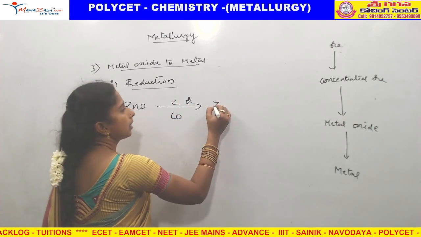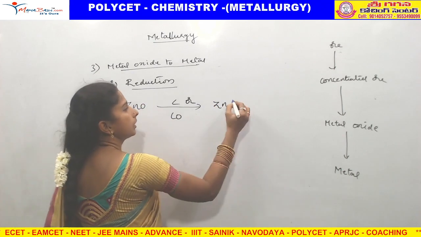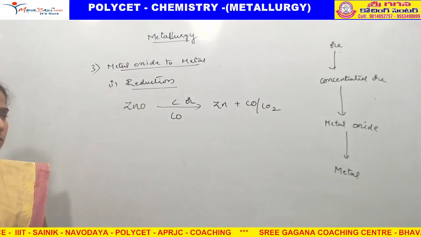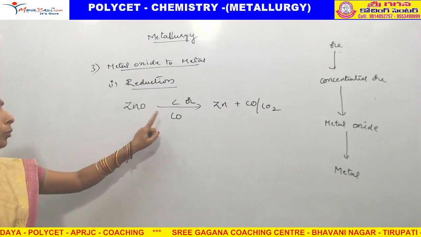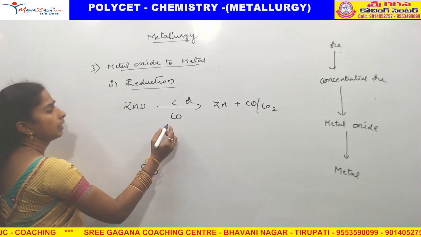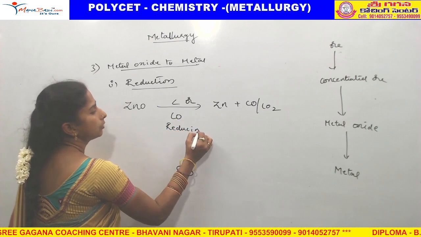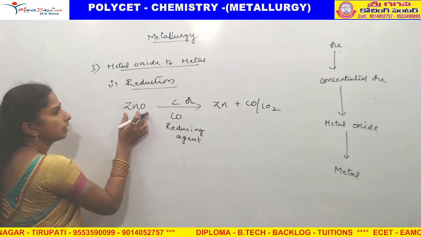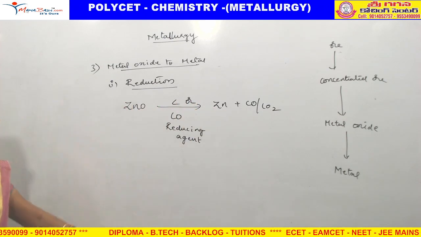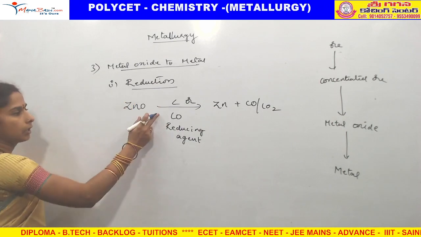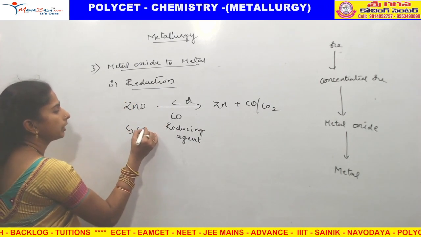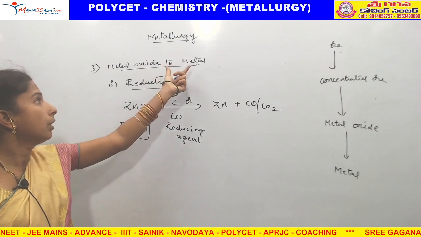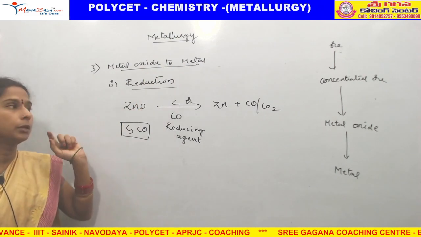It abstracts the oxygen from zinc oxide and is converted to carbon dioxide. Since it helps to remove oxygen, it is called a reducing agent. What is meant by reducing agent? The agent which helps reduction. Here reduction takes place by removal of oxygen, so these two are called reducing agents. So by adding carbon or carbon monoxide as reducing agents, we can convert metal oxide to metal.